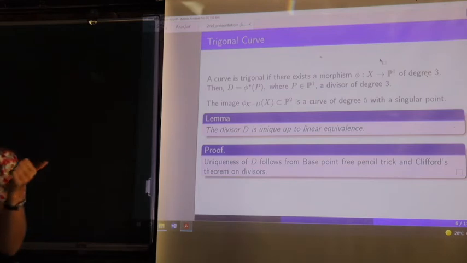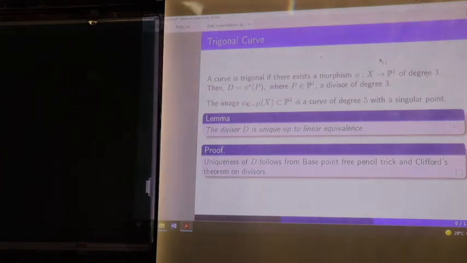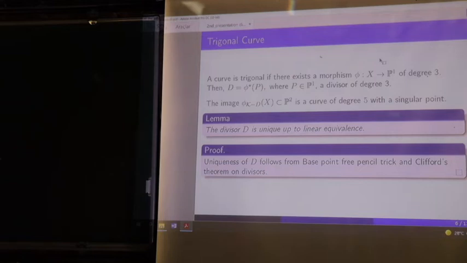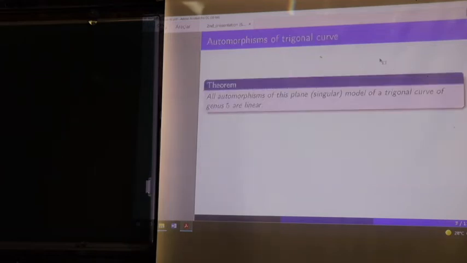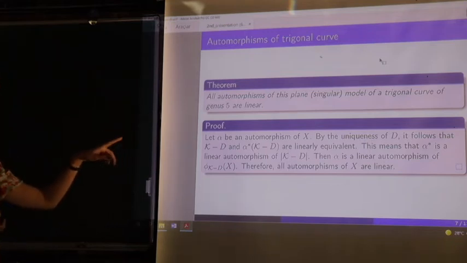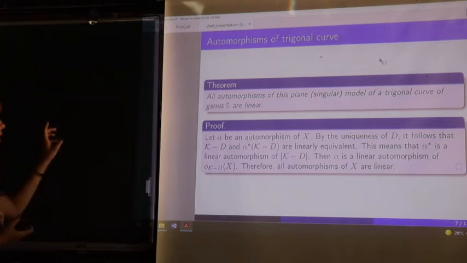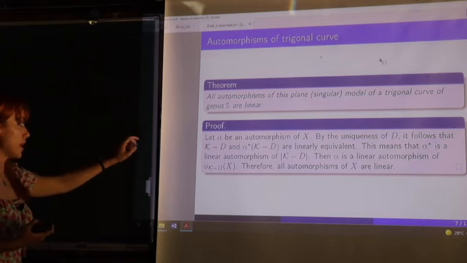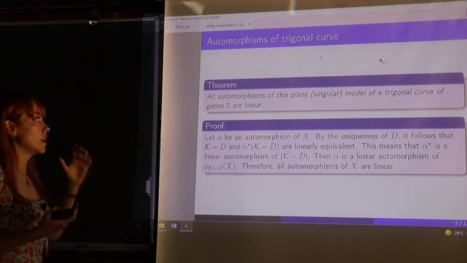Okay, so why do we need this? We know that if such a curve exists, then 5 divides the order of the automorphism group. So let's see what the automorphism group of this curve is in the trigonal case. We conclude that all automorphisms of this plane singular model of a trigonal curve of genus 5 are linear. If we take alpha to be an automorphism of X, then by the uniqueness of D in the previous slide, it follows that the divisors kappa minus D and alpha star of kappa minus D are linearly equivalent.